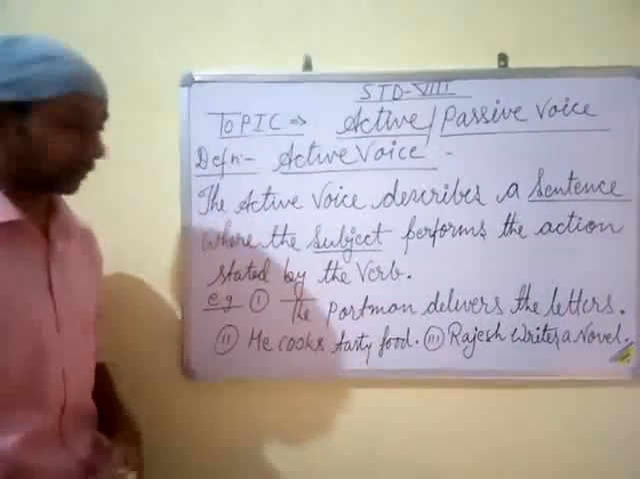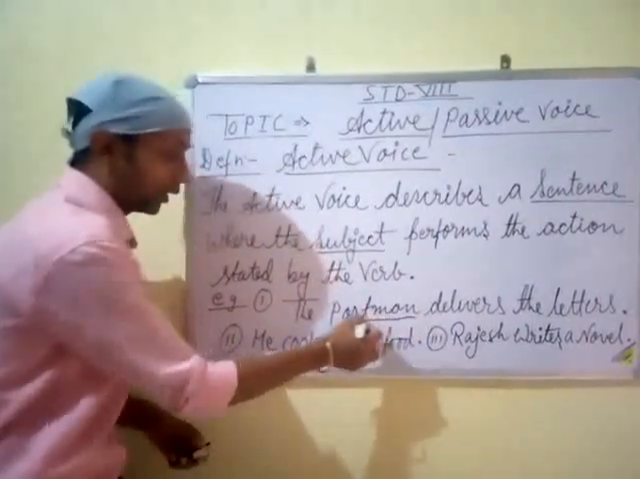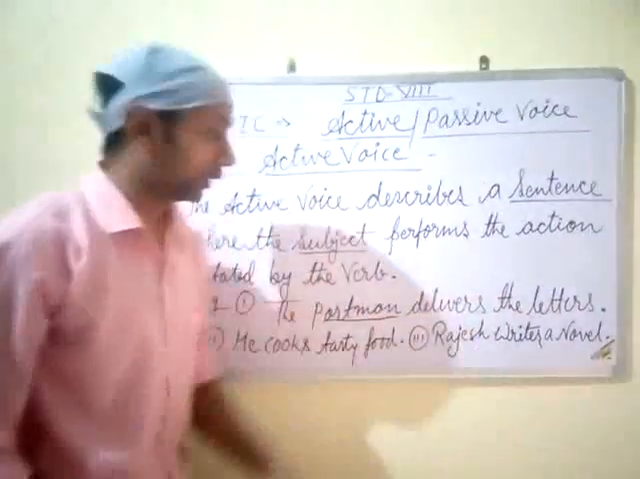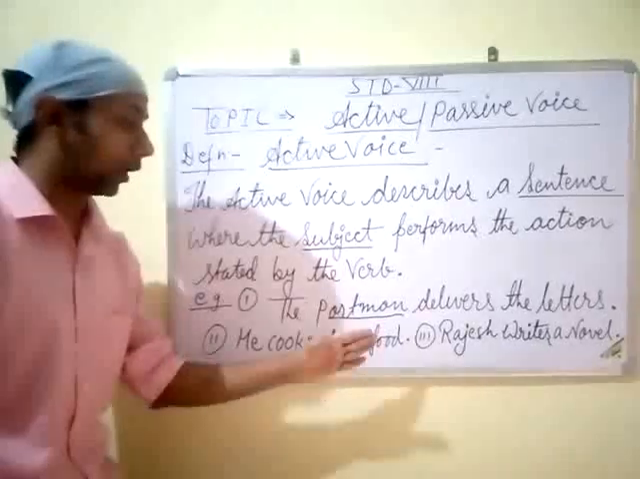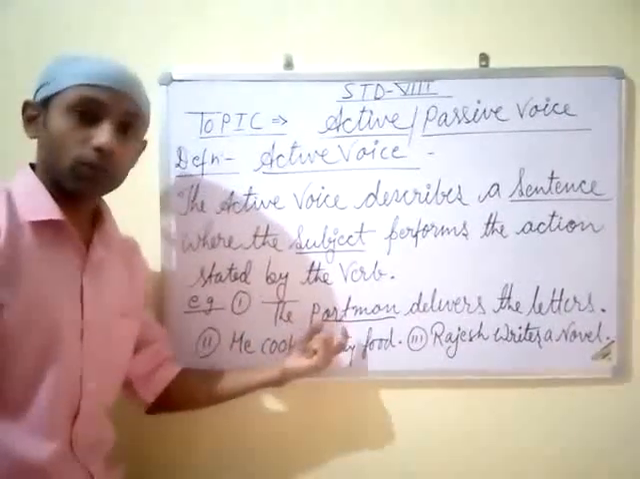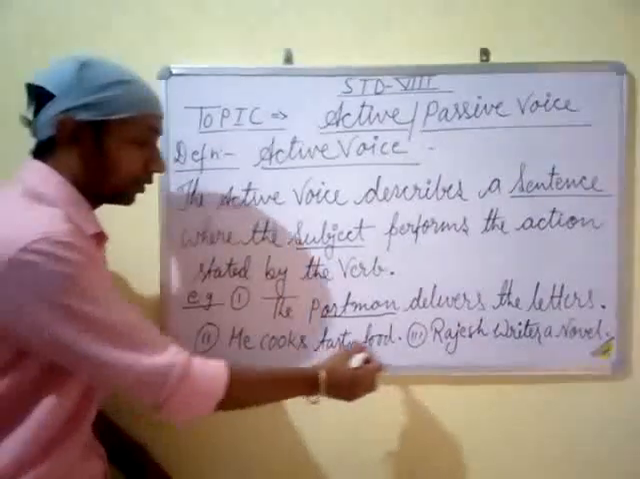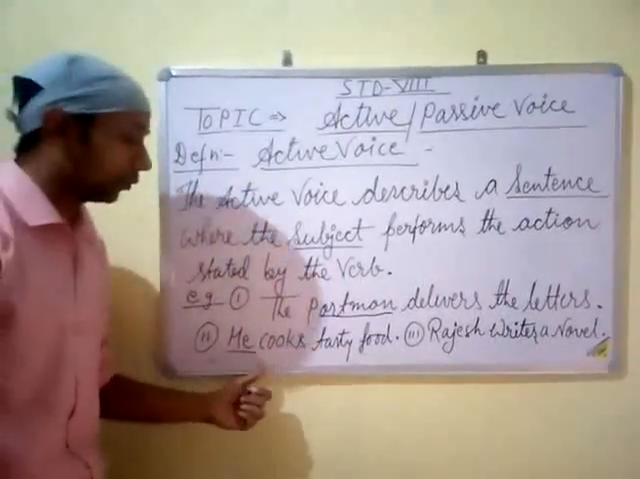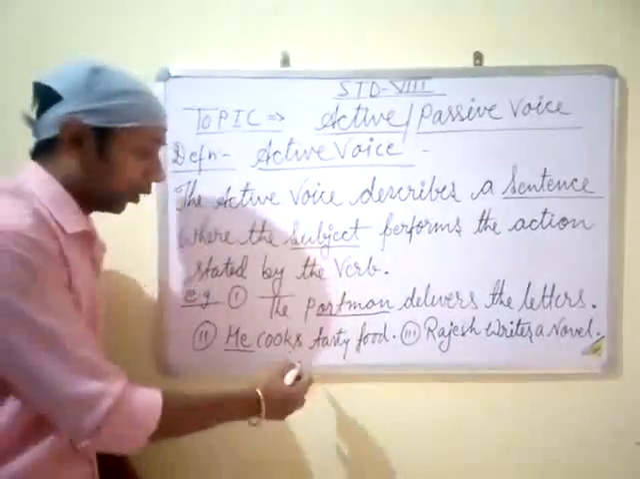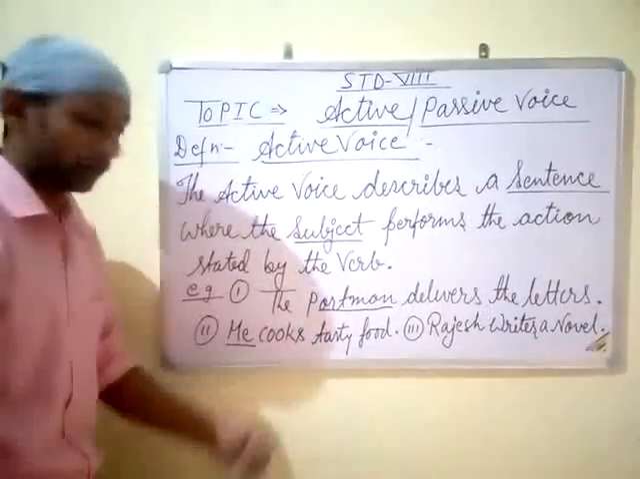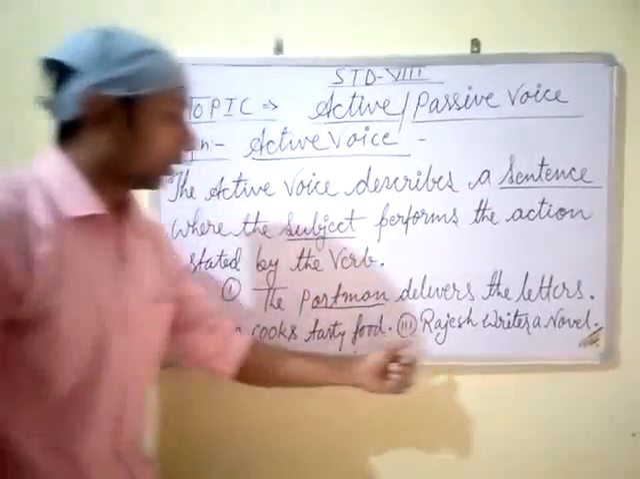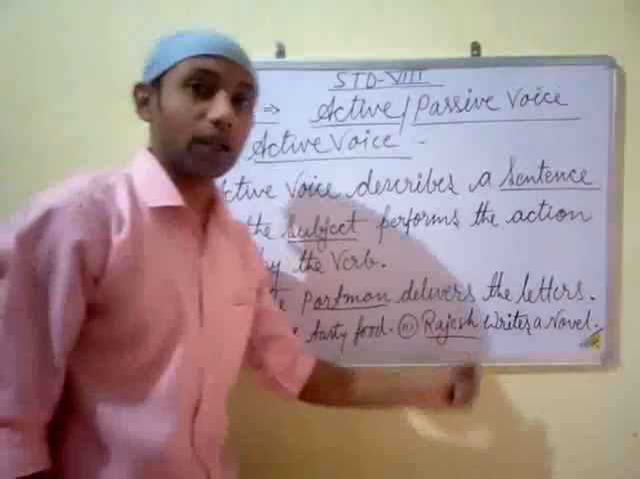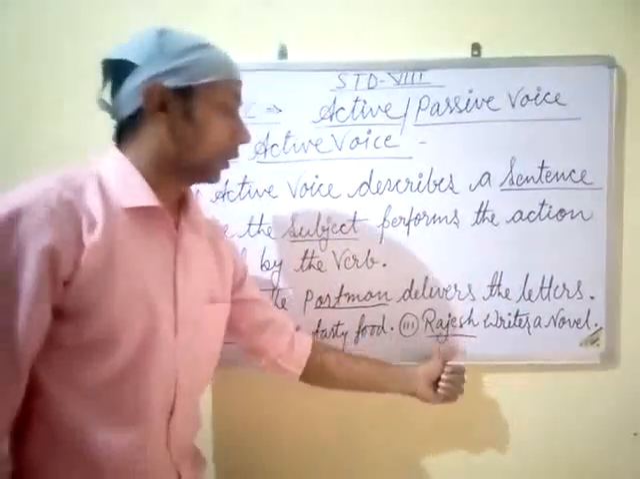As we can see, the subject of the sentence is postman. So the postman delivers the letter. Here the action is performed by the subject, and the subject is postman. Now, he cooks tasty food. In this sentence, he is the subject, and he performs the cooking. Rajesh writes a novel. In this sentence, Rajesh is the subject and he performs the task of writing. So that is called the subject.